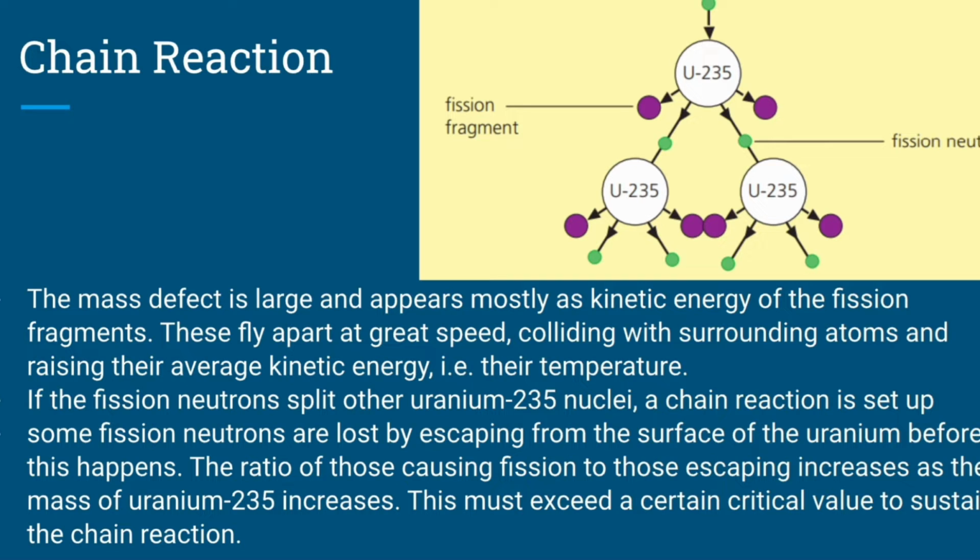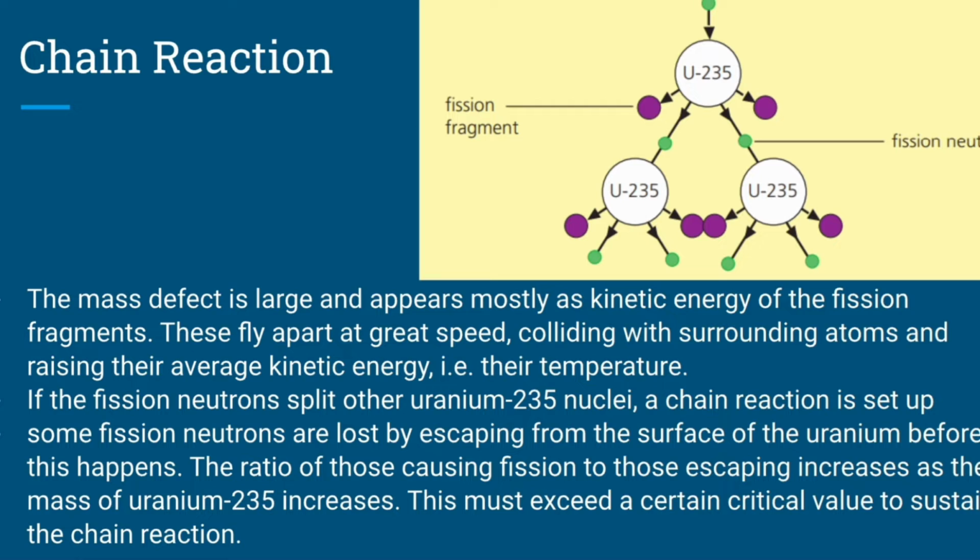In a chain reaction, the mass defect is large, and it mostly appears as kinetic energy of the fission fragments, and these fly apart at great speed, colliding with the surrounding atoms, and it raises the energy of the surrounding atoms as well. So the particles have a higher kinetic energy and they're colliding with each other more often and they're moving faster. This means that their thermodynamic temperature will also increase. This is heat energy, and you can harness that by using steam, and you can use that steam to turn a turbine, and that's basically how a nuclear reactor works.